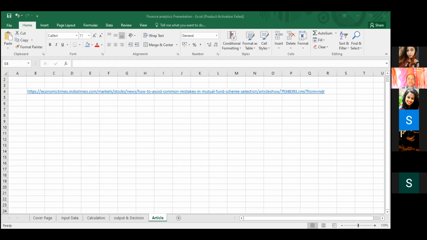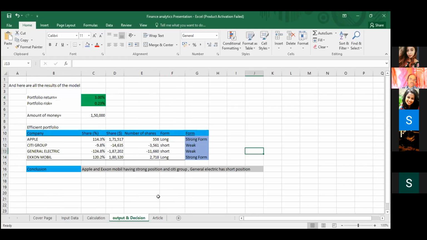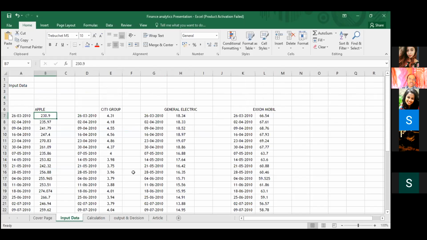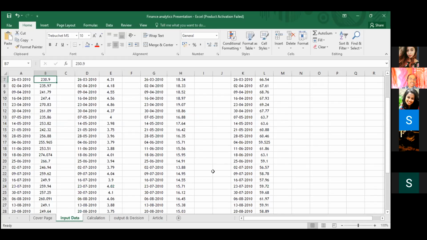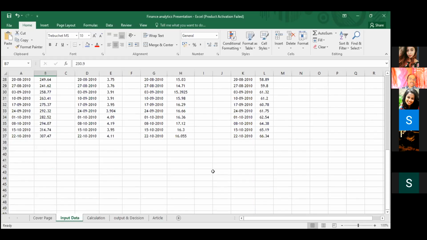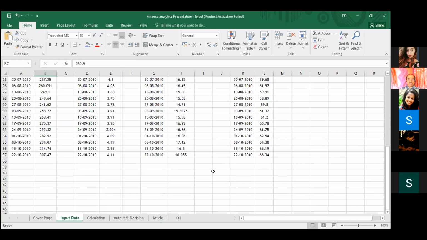That's all, sir. Okay, thank you. But the main problem is the input data. Whether you have gathered the data from the New York Stock Exchange or from the Bombay Stock Exchange. Sir, New York Stock Exchange. How is it possible, 2010 data? I think you have taken very old data.